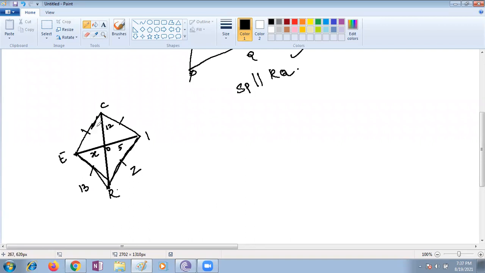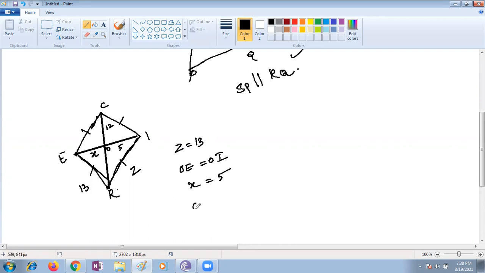First thing, you're supposed to find out the value of Z. Only one side is given. Any side, either IC or CE or ER, all are equal in this case. ER is given as 13 centimeters, so obviously Z is also 13. OE is nothing but OI. OE is given as X. X is nothing but 5 centimeters.